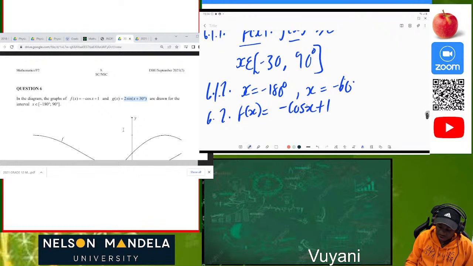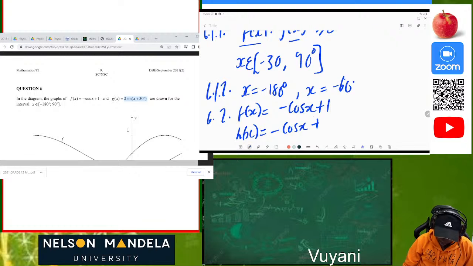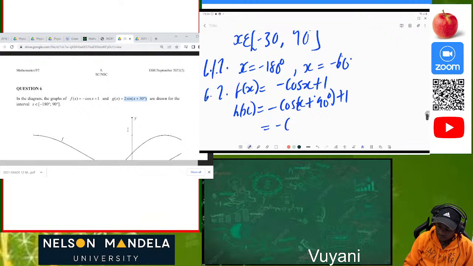Then the new function, let's just call it fh of x, will be negative cos of x shifted 90 units along the axis. So it's going to be x plus 90 degrees, plus 1. Then we have negative cos of x plus 90 degrees, plus 1.